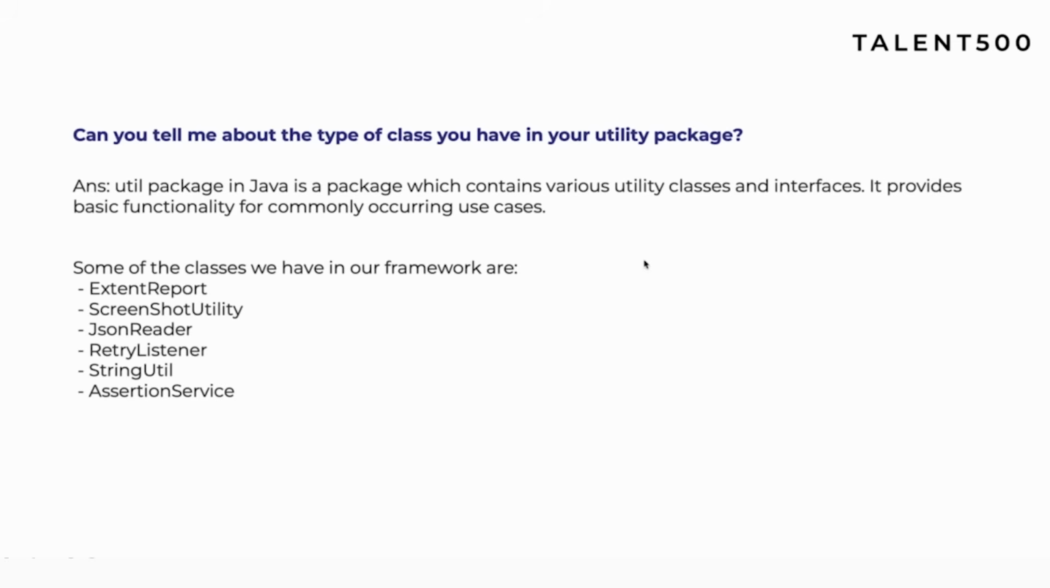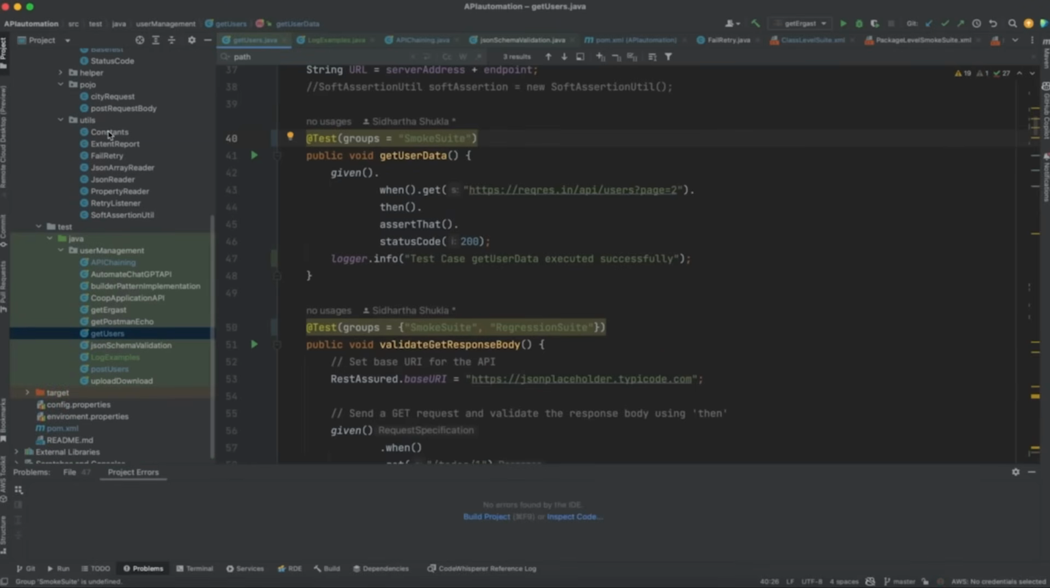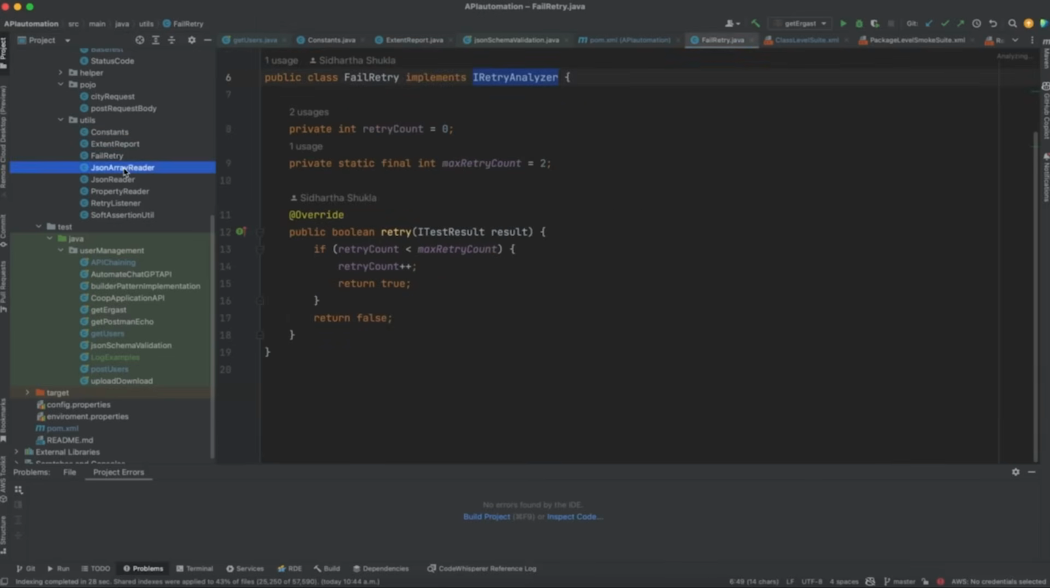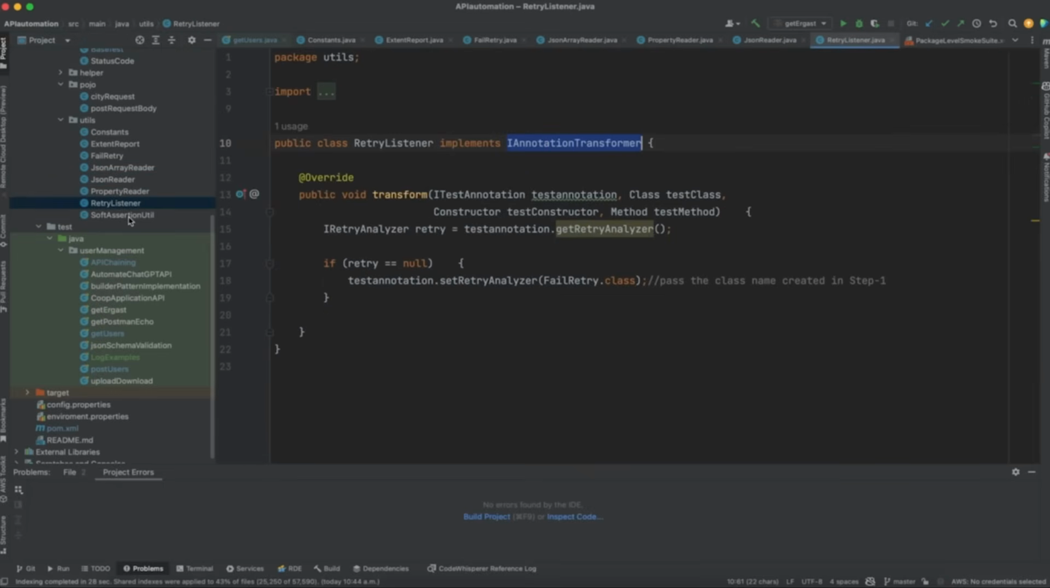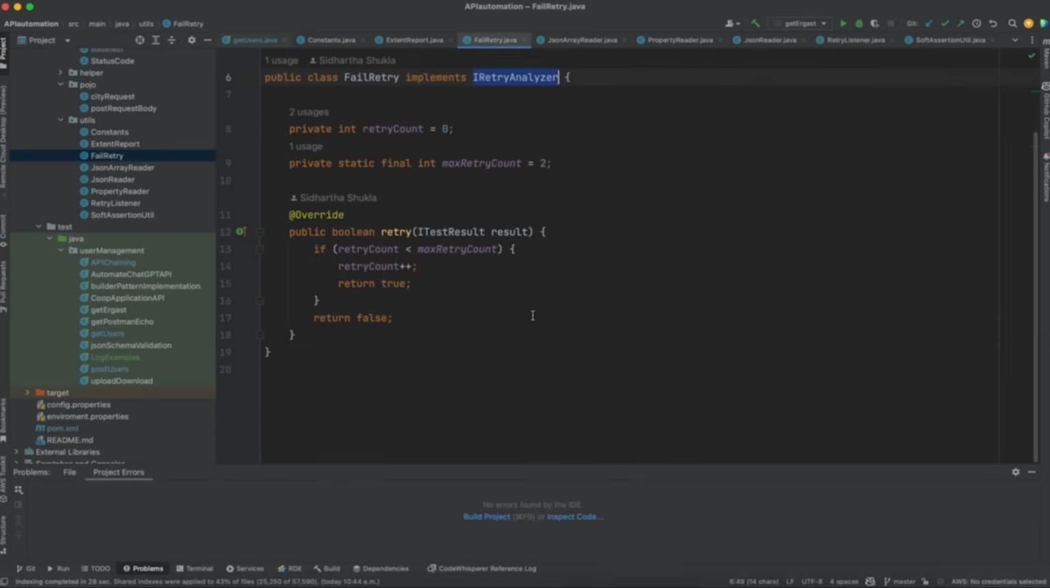Okay, cool. Let me show you my utility class so you will have a better idea about it. If you can see, this is my utils package, right? I have a constant class, extent report, fail retry, JSON array reader, JSON reader, property reader, retry listener, soft assertion utility. So if you notice, all those things are quite generic. Those are not specific to my project. I don't keep any information about my project classes over here. Rather, those are methods or classes which can be consumed by any project, right? Any automation project can implement a retry listener. Any automation project can fetch their data from a JSON file, and for that they will need a JSON reader, right? I hope that makes sense for you folks also, right?